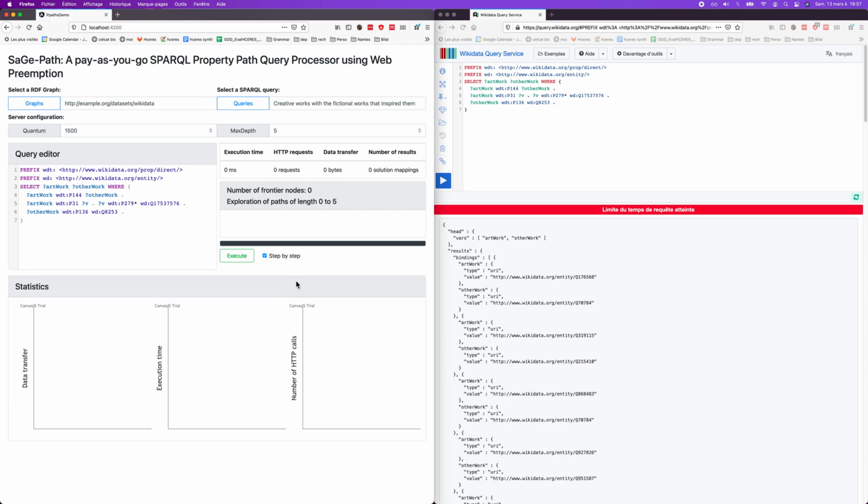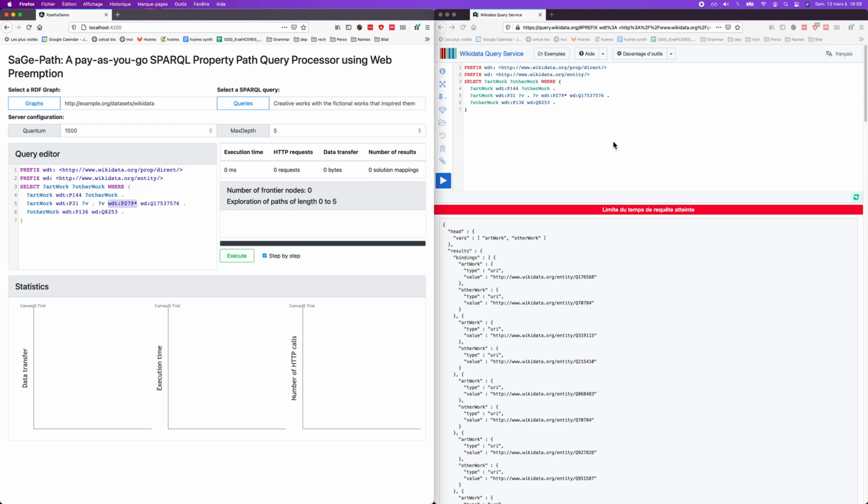So the topic here is the processing of Property Path query on online endpoint. Property Path queries are queries that contain Property Path expression, like this expression. This query computes the creative works with fictional works that inspired them. And as you can see, we have a transitive closure on the subclass of predicate. So these queries are very nice for exploring graph, but can be very long to compute.